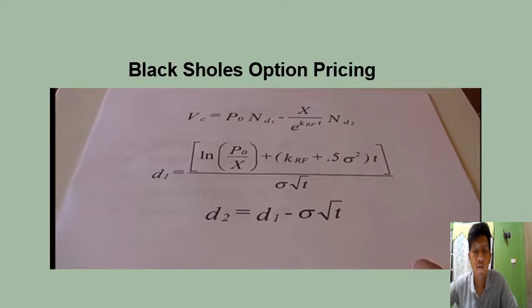And we also have our D1 formula, because we will be needing that in order to find the N sub D1, and the D sub 2, which is also equal to D sub 1 minus standard deviation times square root of time to maturity. So again, yung X na yan is yung ating exercise price. And then itong parang sign ng O is ito yung ating standard deviation.